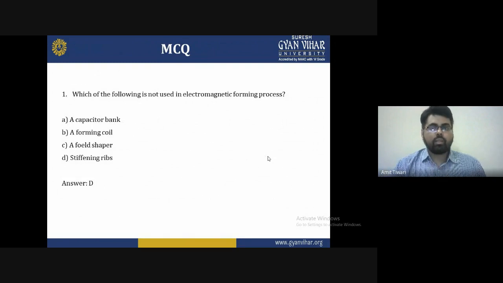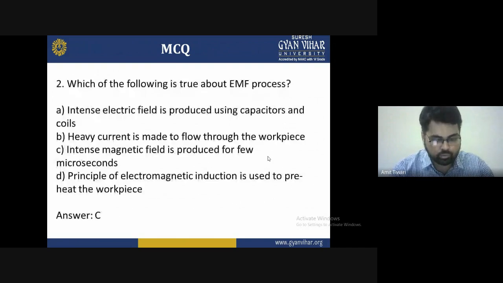At the end, I'm asking some questions on electromagnetic forming. First: which of the following is not used in the electromagnetic forming process? A, a capacitor bank, B, a forming coil, C, a folded stepper, and D, a stiffer rim. The answer is D. A stiffer rim is not part of the electromagnetic forming process.